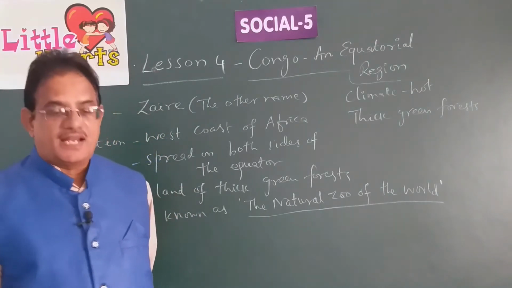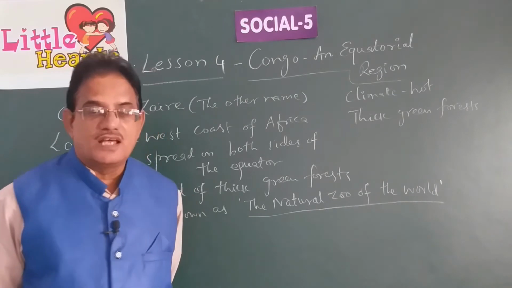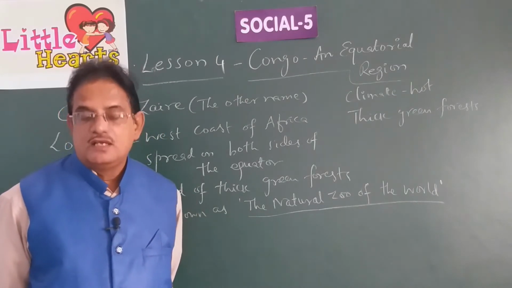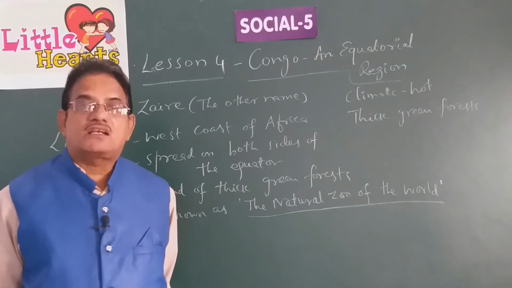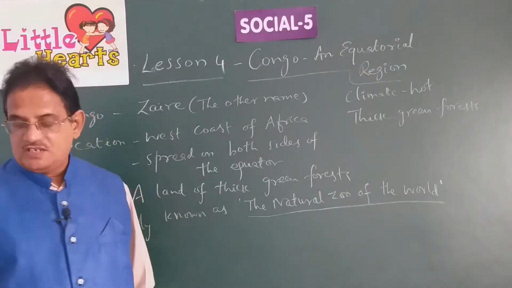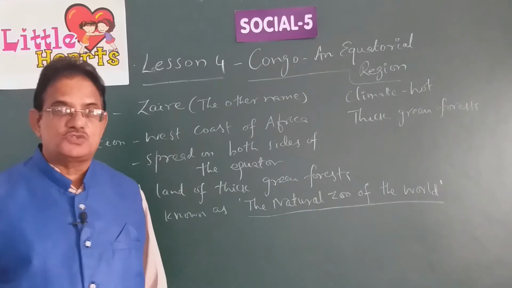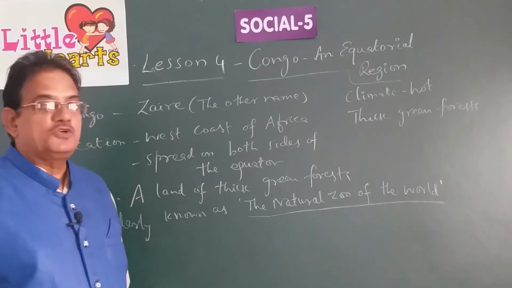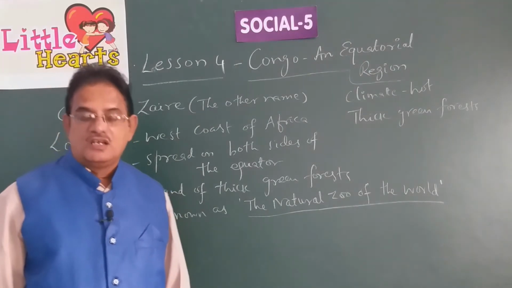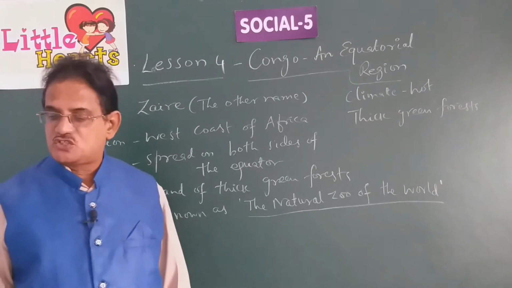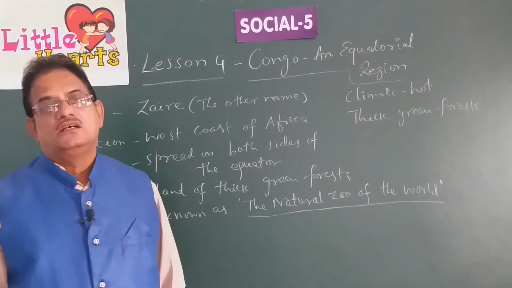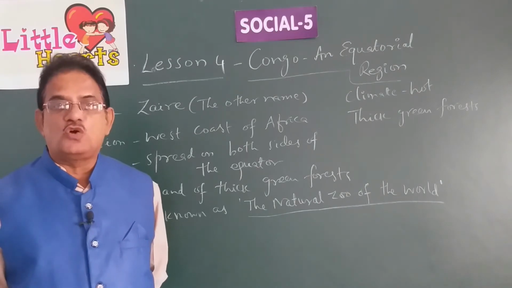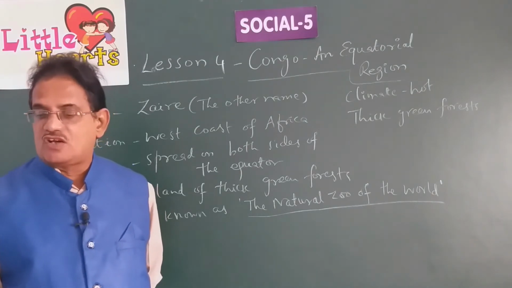A malarial drug is generally made from the bark of the cinchona tree. Can you imagine how important it is? Sandalwood trees. Earlier I told you there are several soaps which are made of sandalwood paste. Bamboo and cane are the other trees which grow in plenty in these forests.